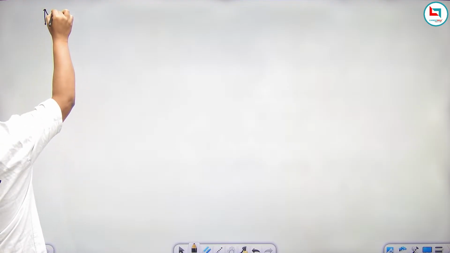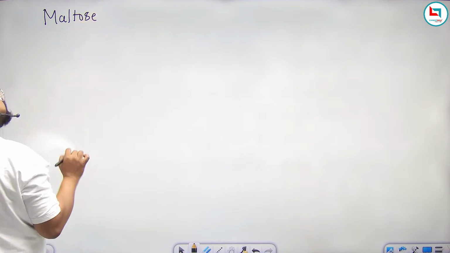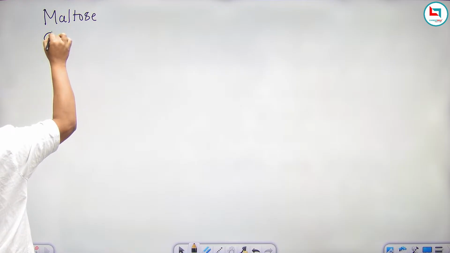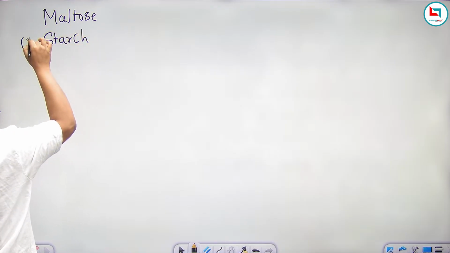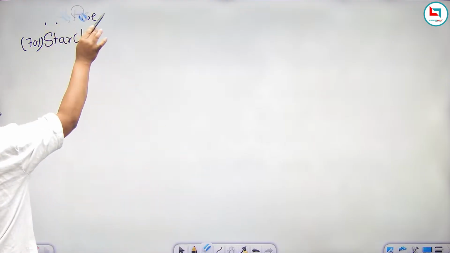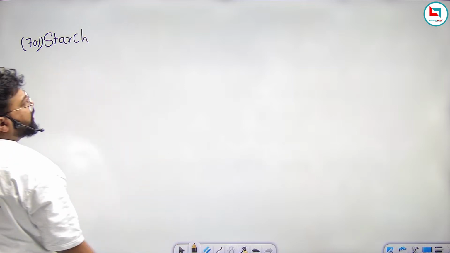The maltose which is coming from our mouth, we have maltose from the mouth, and we even have remaining starch, that is 70% starch. Let me erase this maltose part. We have the remaining starch, 70%, over here.